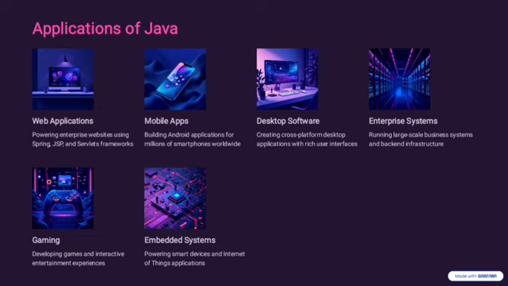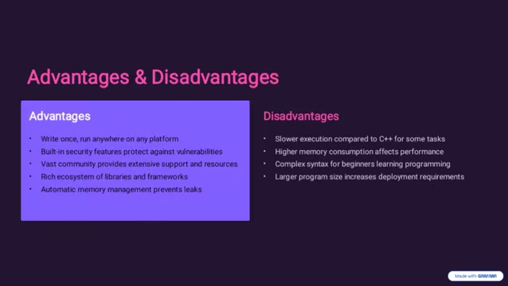It is used in developing simple 2D games for entertainment. Another application of Java is embedded systems, powering smart devices and IoT applications. So it is used in smart TVs and IoT devices. A lot of applications are developed using the Java language. I have listed here some of them.